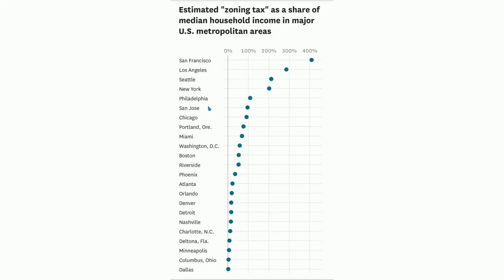And remember, these are all cities that are considered deep blue, and from a U.S. perspective, that means they are strongholds of Democrat voting, 75 to 85% Democrat voting in these major cities. Yet this zoning tax is the single biggest creator of inequality that is very easily fixable.